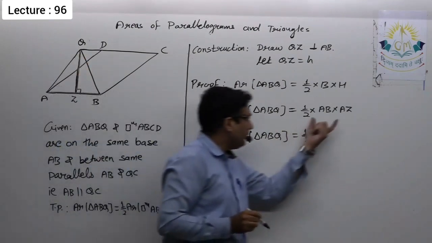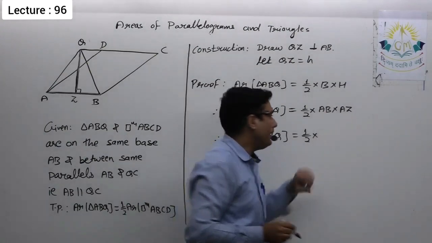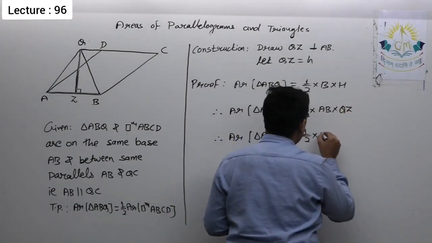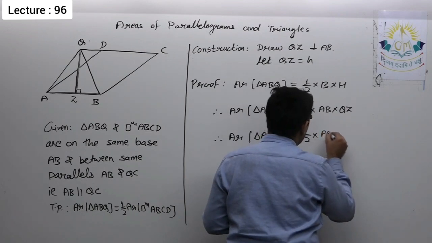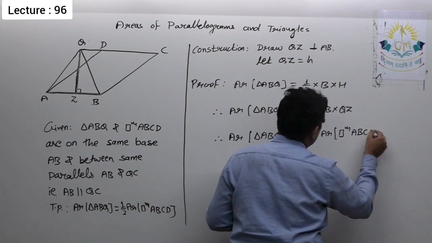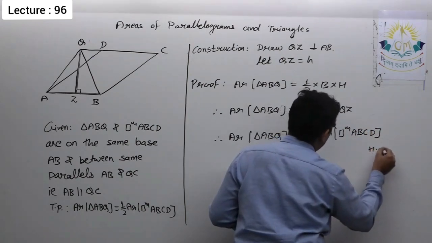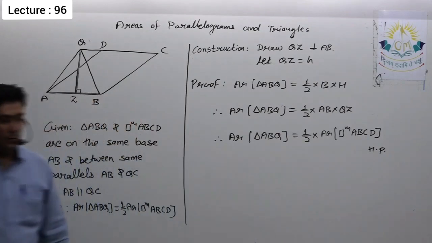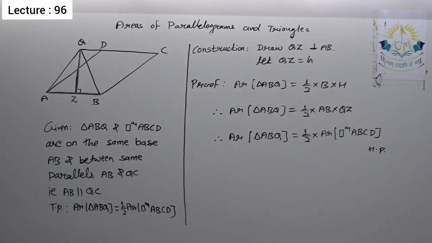So in place of AB multiplied by QZ, I am writing area of parallelogram ABCD, hence proved. Okay, so note it down, then we'll see the next theorem.